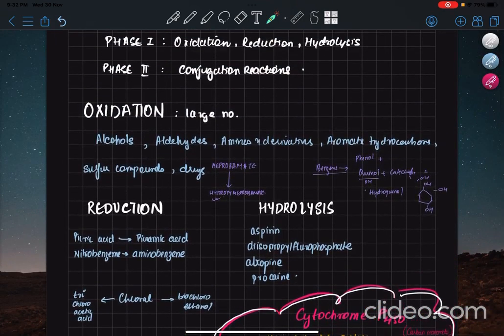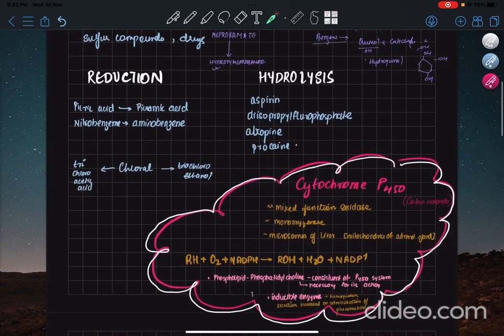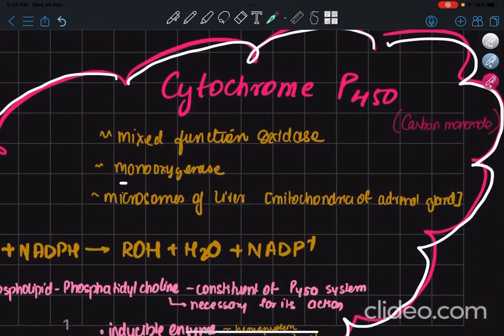One thing that I have to mention is about cytochrome P450. Most of the oxidation reactions of detoxification are catalyzed by cytochrome P450, which is a monooxygenase, also called a mixed function oxidase. So why is it called P450? Because there's an absorption peak when the enzyme is exposed to carbon monoxide. That's why we call it cytochrome P450, peak at 450 nanometers.